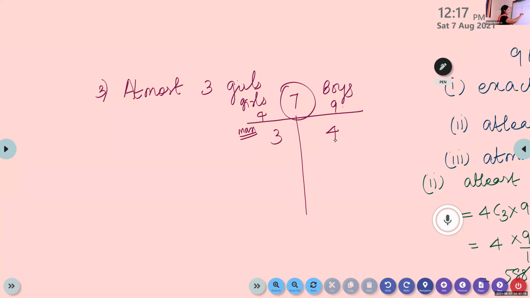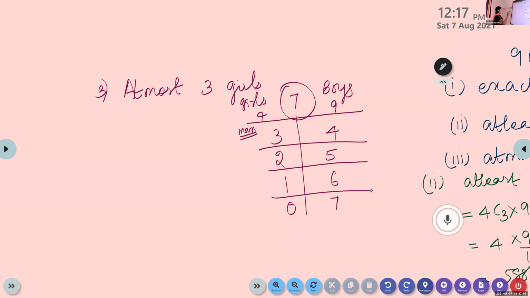4. And we can't take 4 girls. Instead of that, we can go on reducing. Suppose we select 2 girls, we will get 5 boys. Suppose we select 1 girl, 6 boys. 0 girls, 7 boys. Because it is given maximum, there is no restriction on the minimum. Only the maximum number of girls is given. Maximum we can select 3 girls, minimum no girl at all. So we can form the team in 4 different ways.